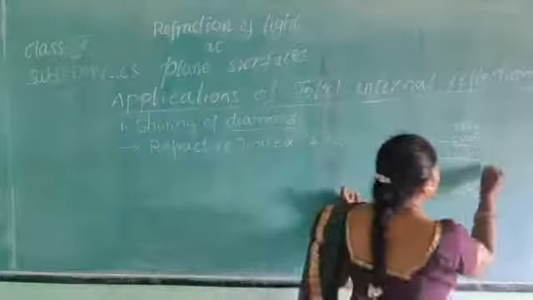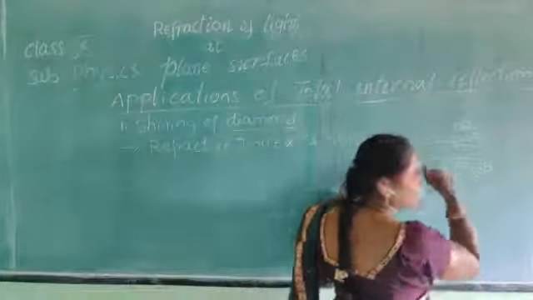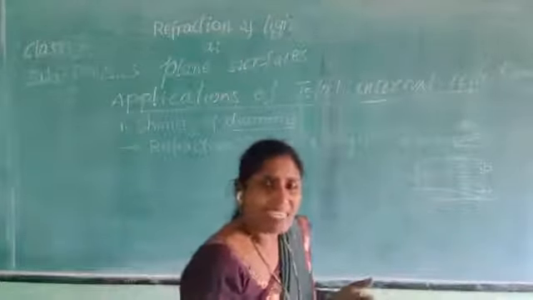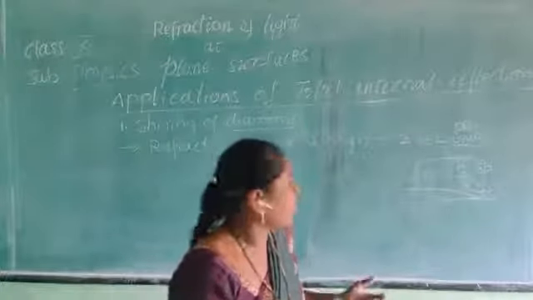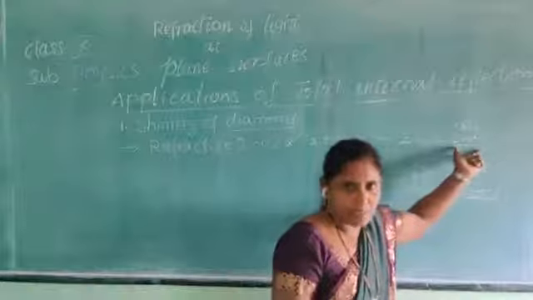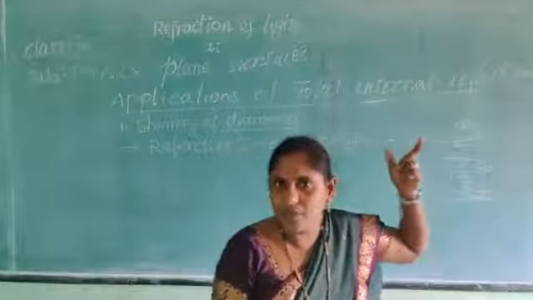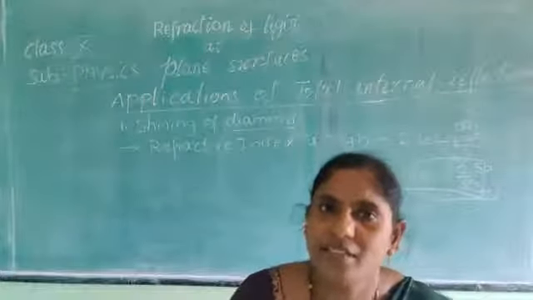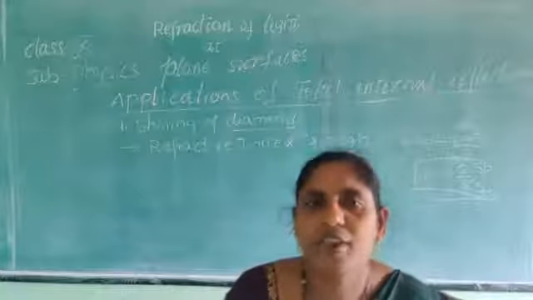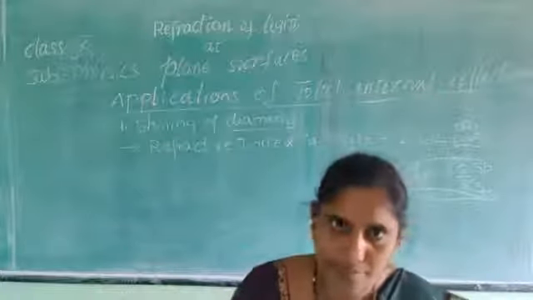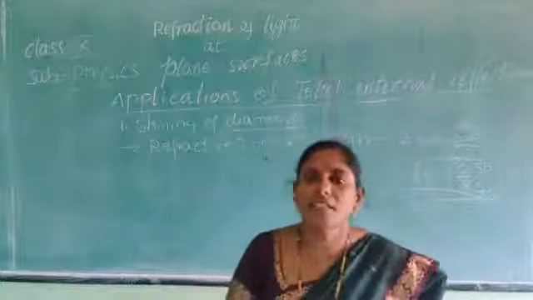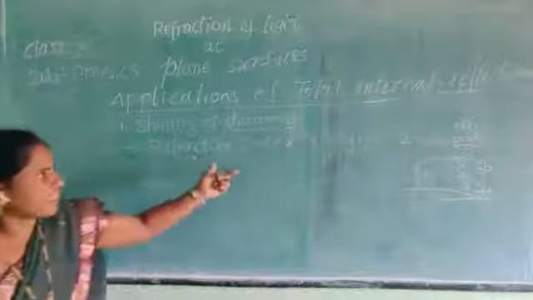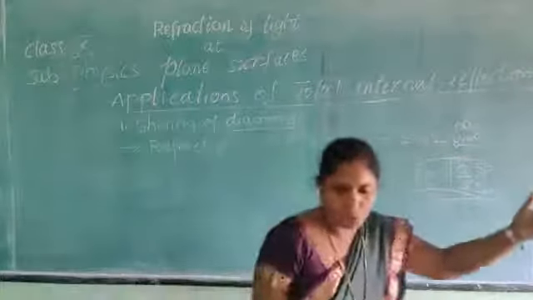So this is also a speed of light, and this is also a speed of light. So it is the ratio of the same quantities, so it is a dimensionless quantity. That's why it does not have any units. Did you understand, children? If I ask you a question, what are the units of refractive index? Don't confuse, children. Refractive index has no units. We just mention a particular value. For diamond it is 2.42.